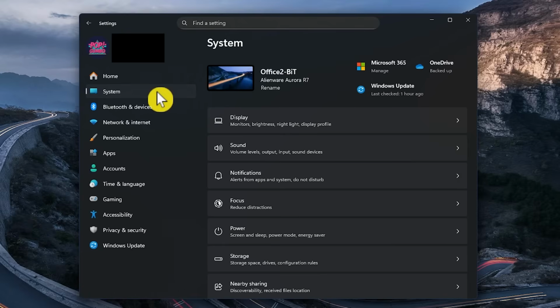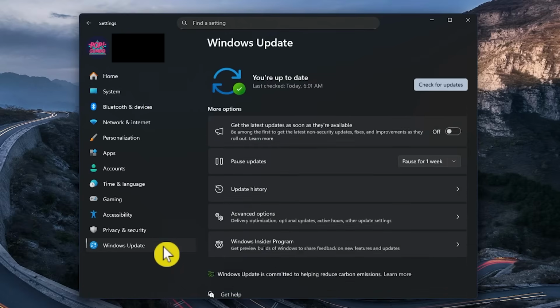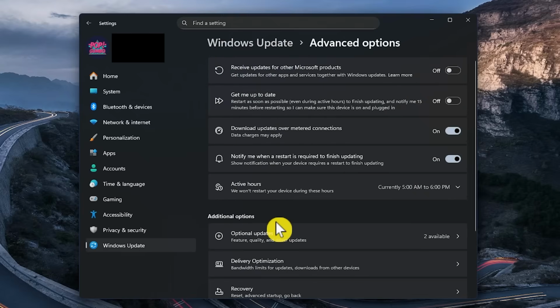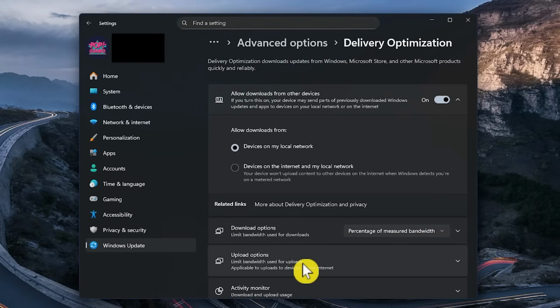For this first one, to limit bandwidth, in the left pane, go to Windows Update. Then here on the right, go to Advanced Options. In the section Additional Options, click on Delivery Optimization. To stop Microsoft from using your computer as their server to deliver updates to other PCs, if turned on, click on the toggle here to turn off Allow downloads from other devices.